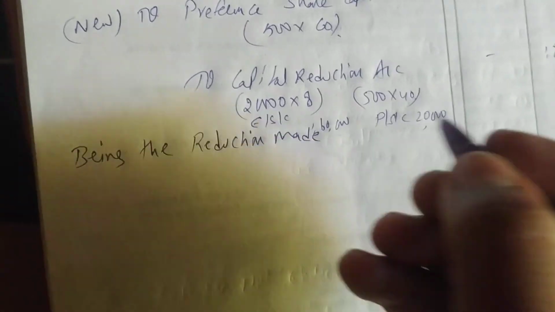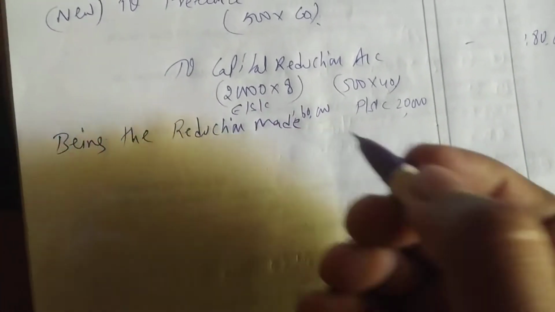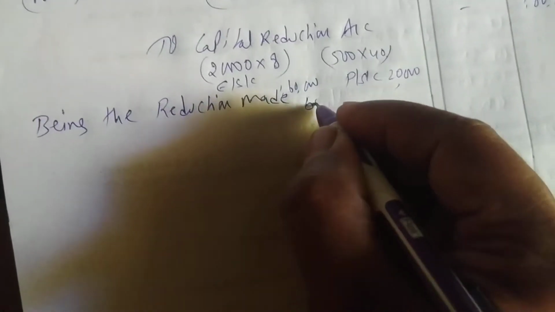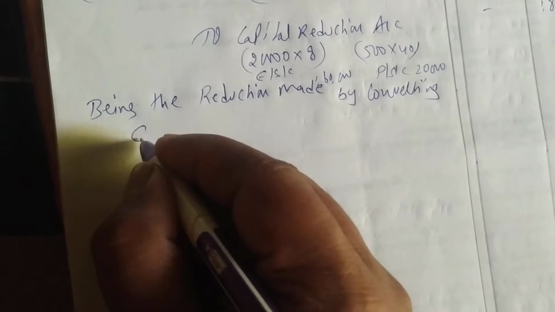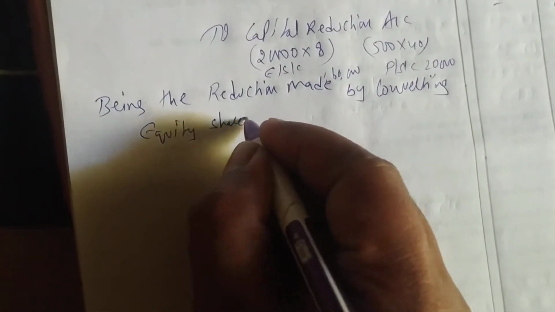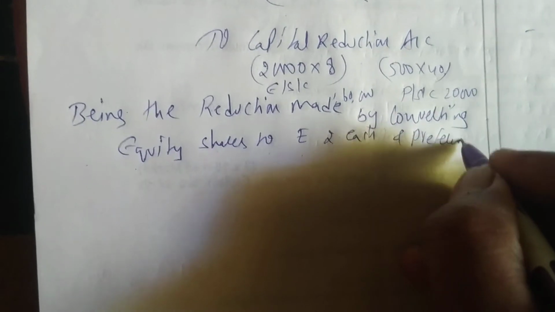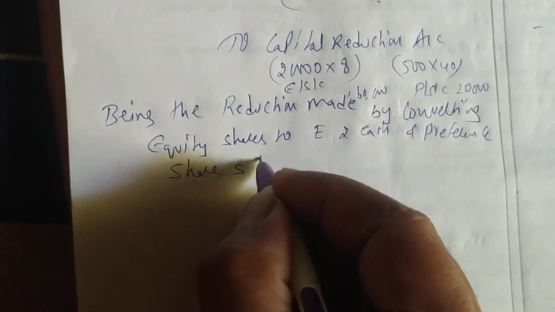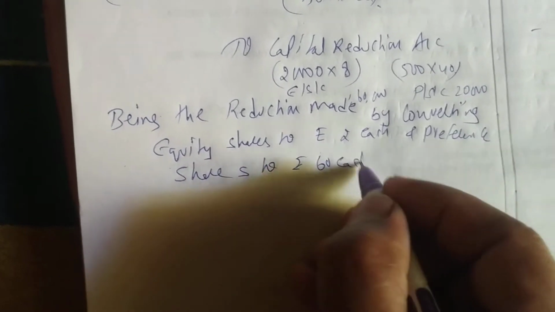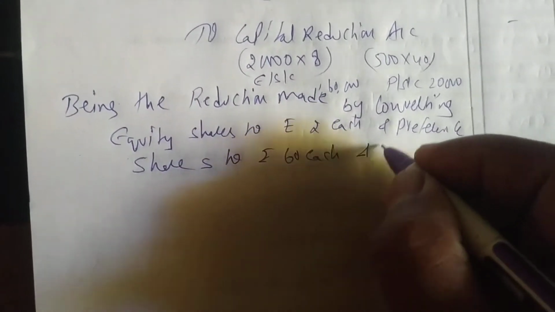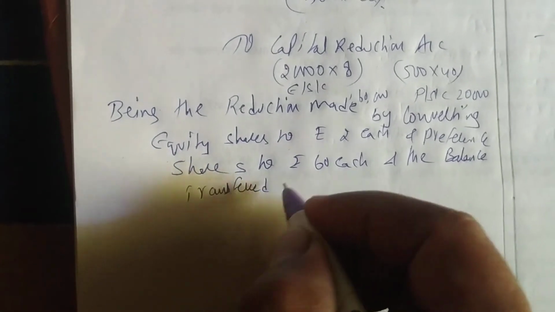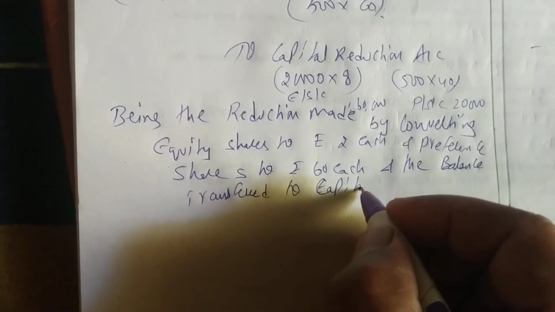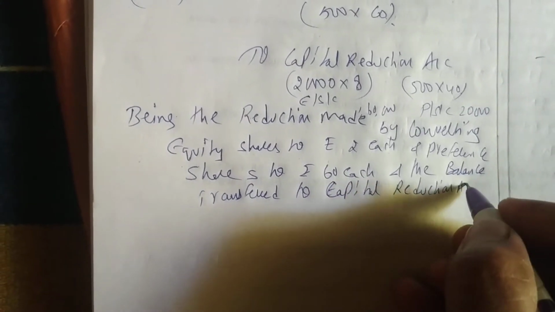You can write: reconstruction made by converting equity shares to rupees 2 each, and preference shares to rupees 60 each, and the balance transferred to capital reduction account. Okay.